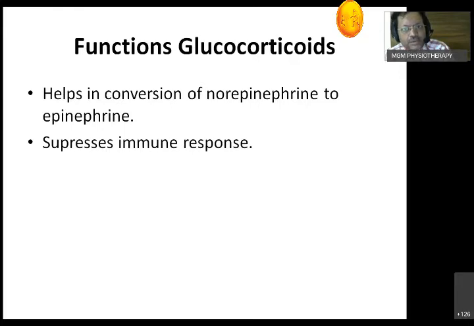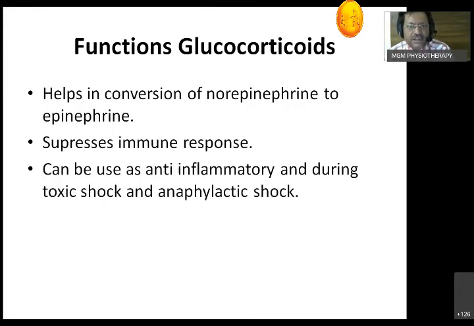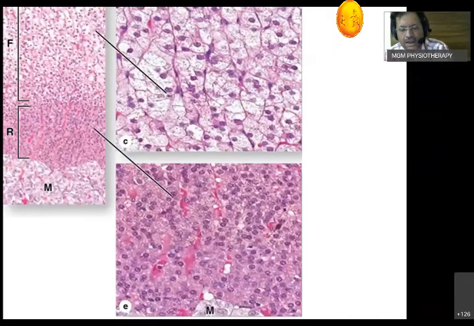It suppresses the immune response. This is an additional function. That is why, whenever we get uncontrolled inflammation, or the patient has an autoimmune disease, we give the suppressor, that is the steroids. It can also be called an anti-inflammatory action, especially during septic shock and anaphylactic shock. Remember, this is very important: glucocorticoids also help in suppressing immune responses.